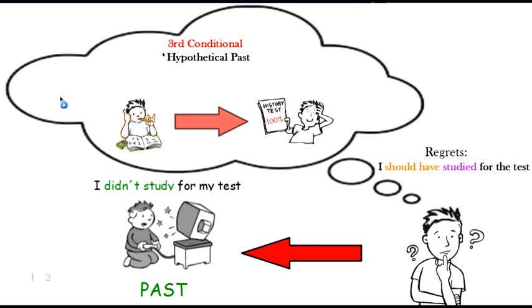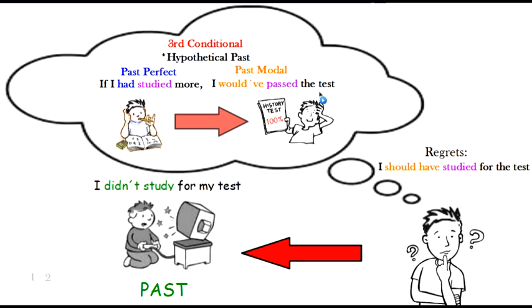But if he's thinking hypothetically about the past and how things could be different, he's using a third conditional. And the third conditional uses some of our past modals. So remember, if it's the condition, I use the past perfect. If I had studied more, remember had and the past participle, that's the past perfect, and that makes our condition in the past tense. If I had studied more, what's the result?